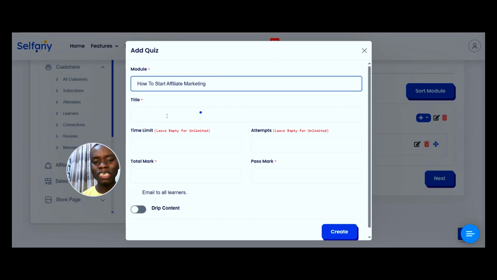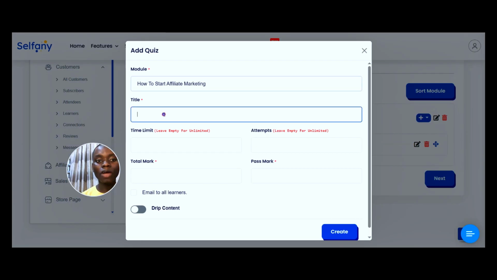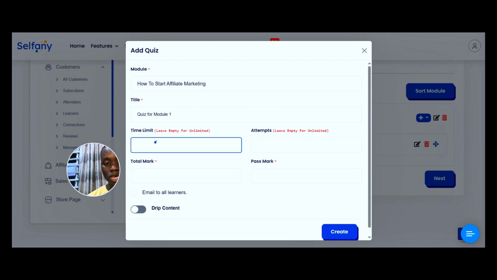Then here I will not be putting the title of any topic that is under that module 1. I don't know if you get that, but this is basically about structure. So here we are doing quiz. What I could just write here could be quiz for module 1. Quiz for module 1, that's the title. Time limit, how long do you want the quiz to last? Do you want to put a timer, all of that, but leave empty for unlimited?